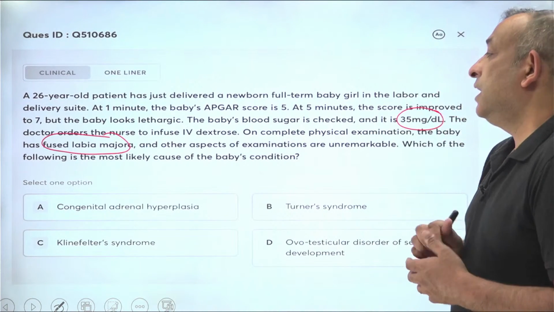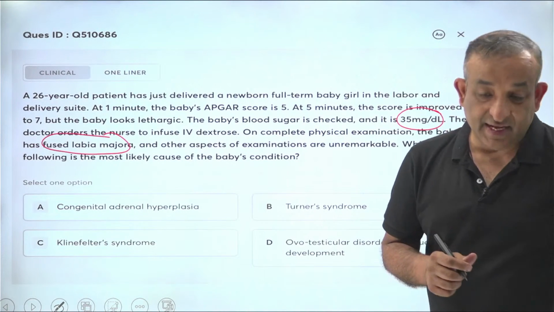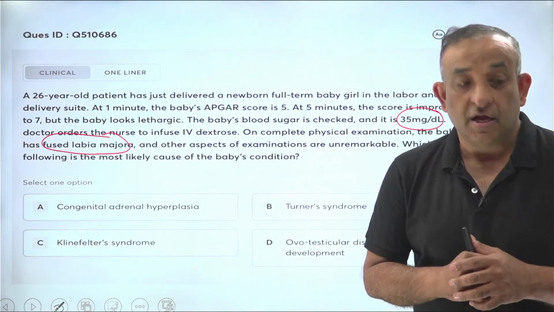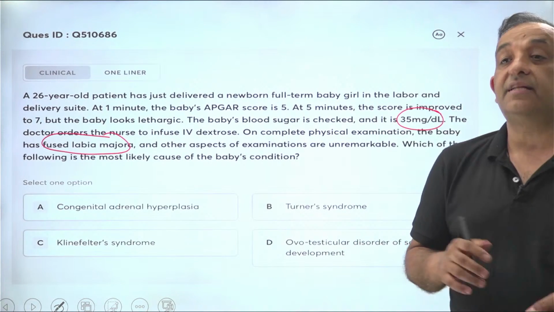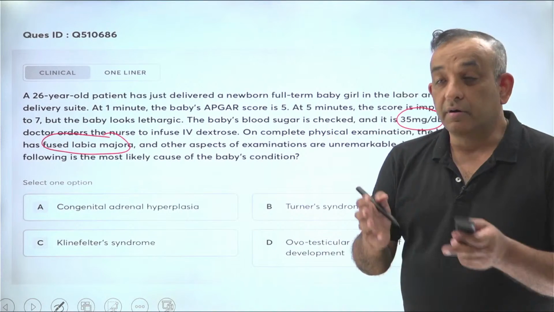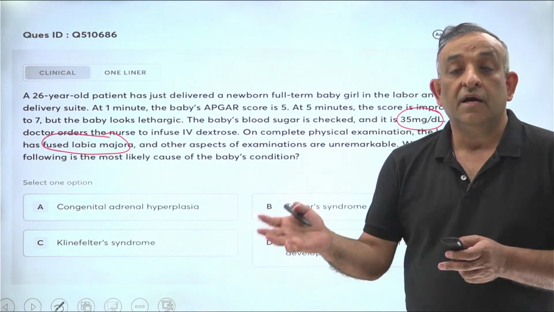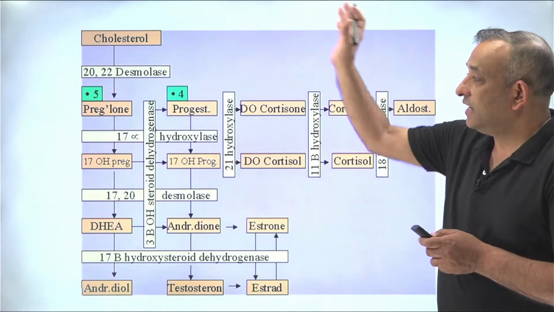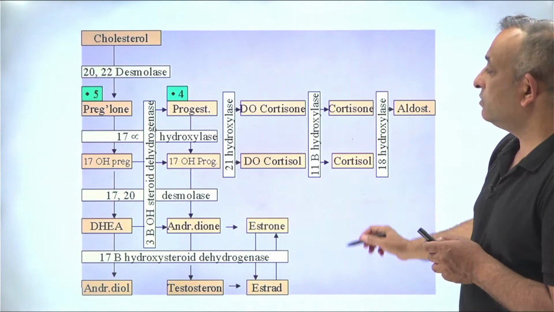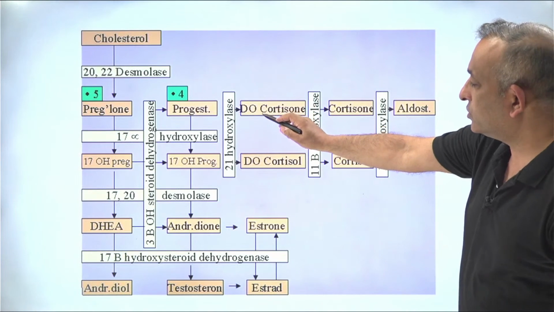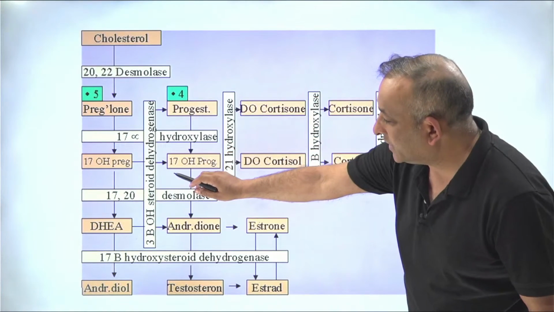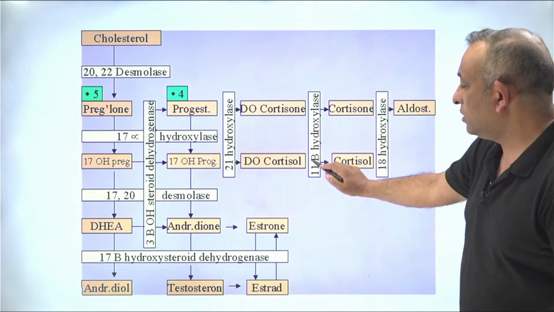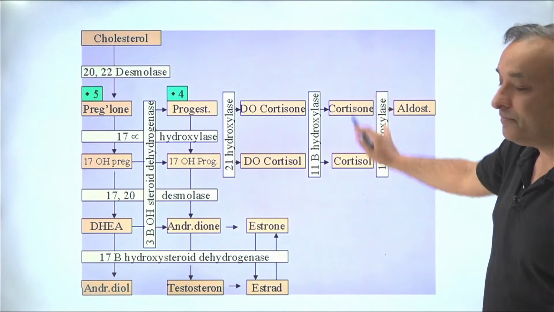And when we say congenital adrenal hyperplasia, you know that the problem is mostly in the deficiency of 21 hydroxylase. And when 21 hydroxylase deficiency is there, there will be improper or reduced synthesis of the steroid formation. So if you look at this diagram, you'll see the adrenal steroidogenesis here. So we know that the pregnenolone, which breaks down to progesterone, and the 17-hydroxypregnenolone, which breaks down to 17-hydroxyprogesterone, this is going to give us cortisone, cortisol, and these are the adrenal steroids.